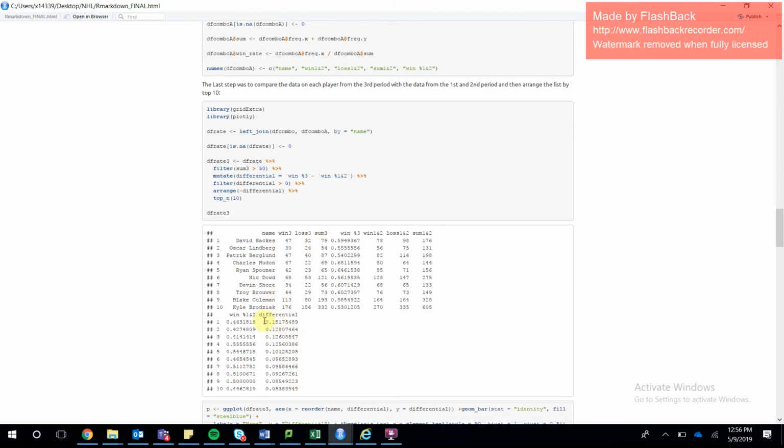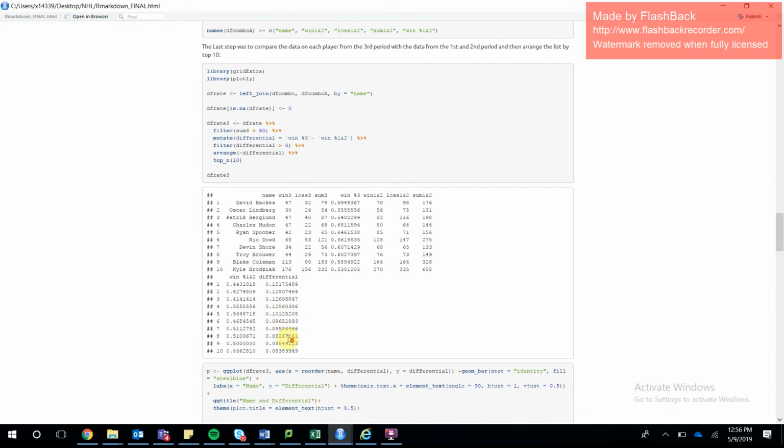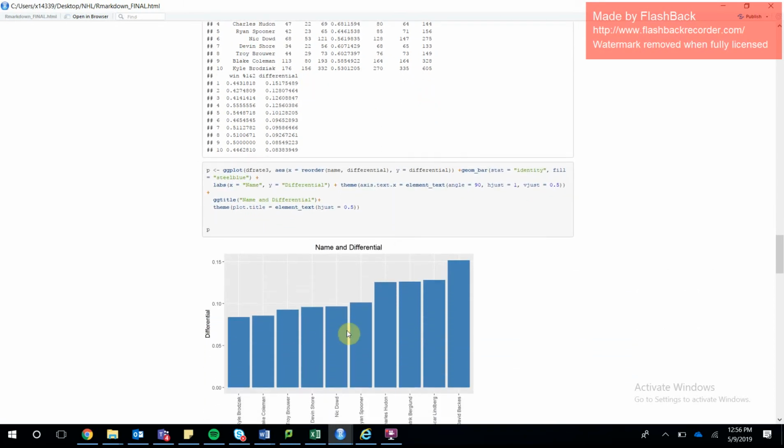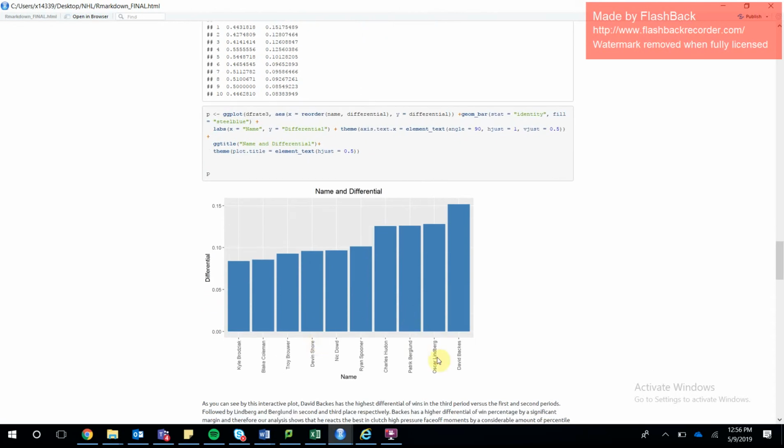Essentially, which players had a bigger difference between their win percentage in the third period and the first two periods. As you can see here, David Backes was first with 15%, followed by Lindbergh, which is 12%, and so on and so forth. So you can see David Backes has the highest win percentage in the third period compared to his first two periods. We also visualized this data with the ggplot right here, interactive ggplot.